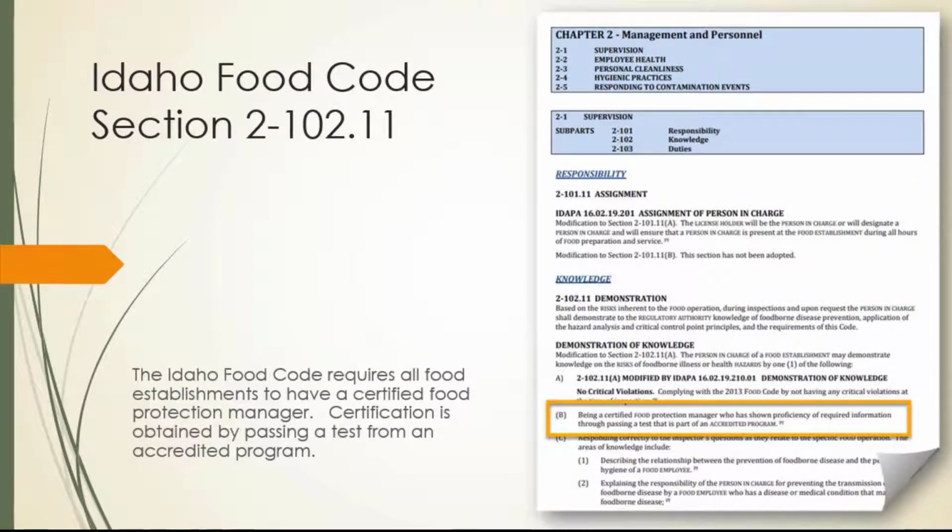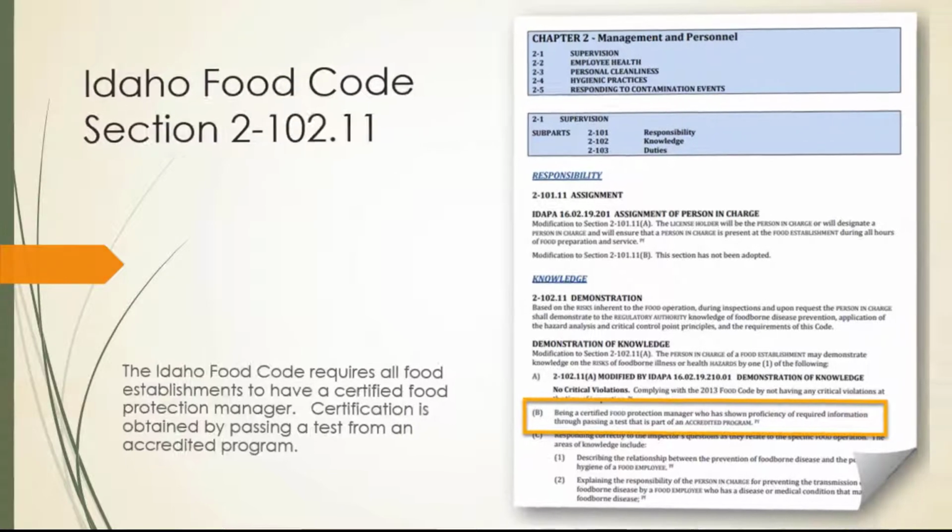Although federal regulations only require a director to have 8 hours of food safety training, the Idaho Food Code requires all food establishments to have a certified food protection manager. Identify who this individual is for your SFA. Often this person is the CMP director. If that's the case, you will need to look into obtaining this certification per Section 2-102.11 of the Idaho Food Code.